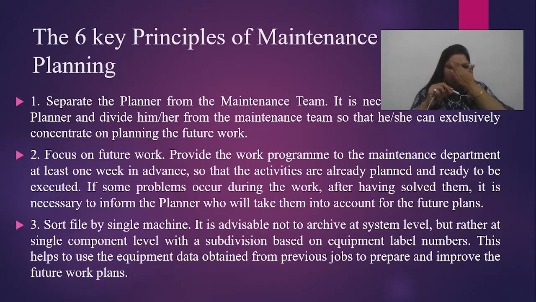Next is sorting files by single machines. Here what we do, we make a proper file of each and every machine which we are going to check. We have to make a label, giving numbering or labeling to the machines which we are going to check. Next is help to use the equipment data. Here we are checking each and every piece of equipment working in the organization as per the numbering, first, second, third, fourth, and you have to give the schedule of these machines.